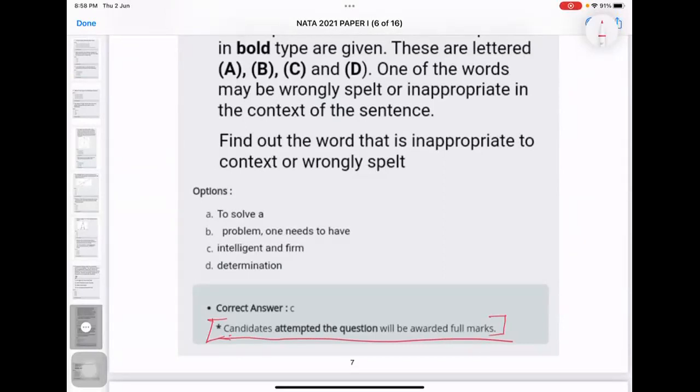Sometimes a wrong option is given because of a human input error or something like that. One or two questions like this you will find once the answer key is out. Whosoever has attempted them will get full marks for that, because there might be something wrong in that question in the paper you had. Right now it might be corrected, but in the question paper it was wrong. NATA has no negative marking.